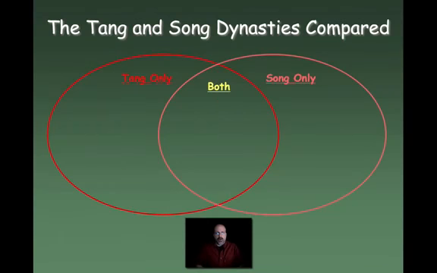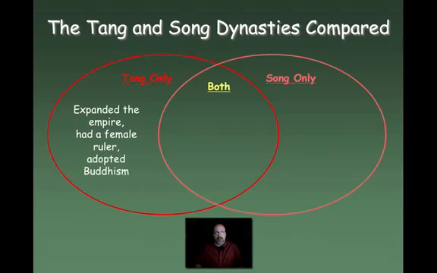All right, so let's do a quick summary here. If we're going to compare the Tang and Song dynasties, let's take a look at the Tang. In this case, they expanded the empire. They actually had a female ruler. This would be the Empress Wu, who we'll take a look at in a few minutes. And also, they adopted Buddhism.